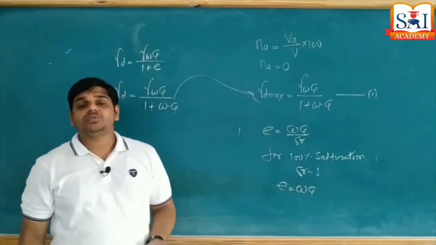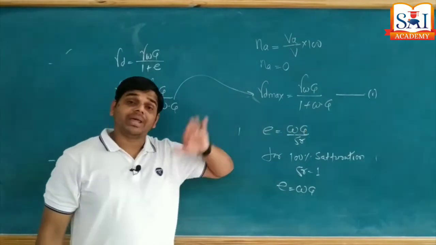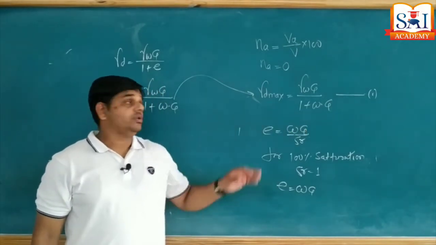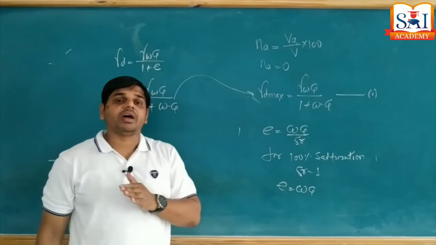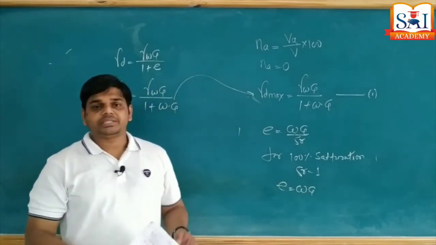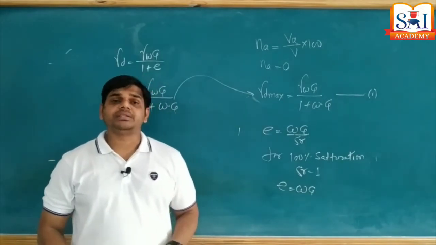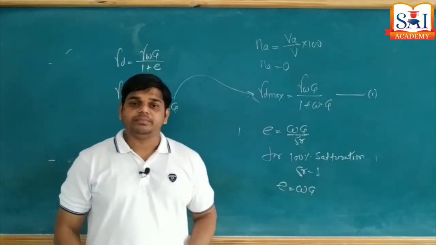If we have the values of water content, simply replace the value in this expression for every trial, get the value of gamma d max for every trial and plot the zero air void line. We'll discuss after this how to plot it by considering one practical example.